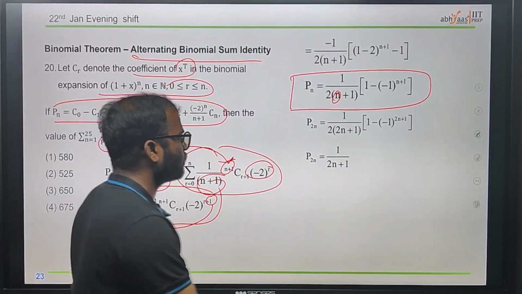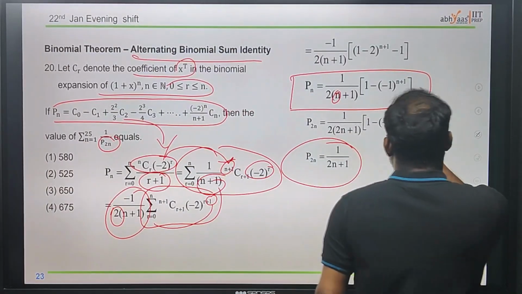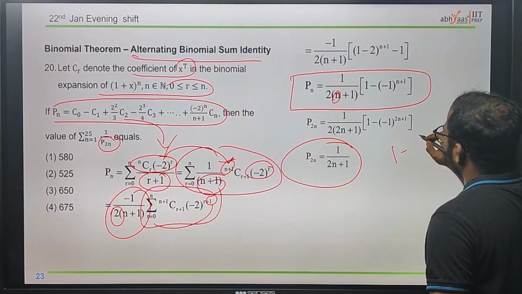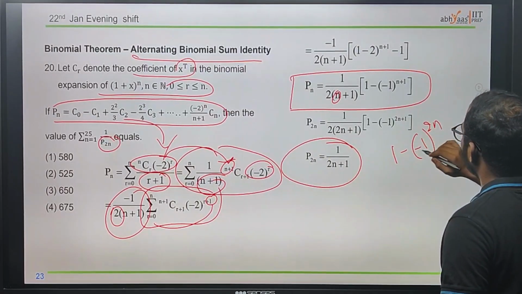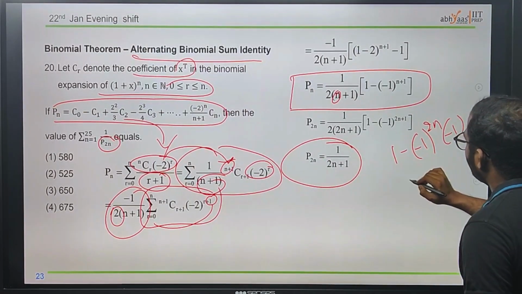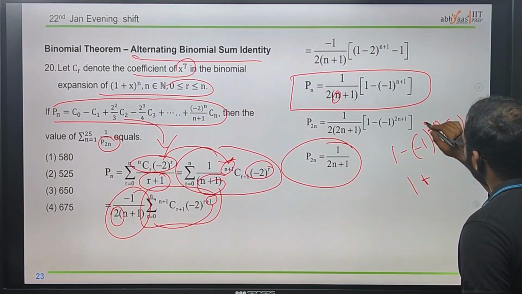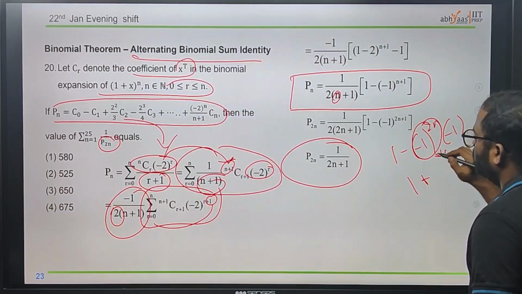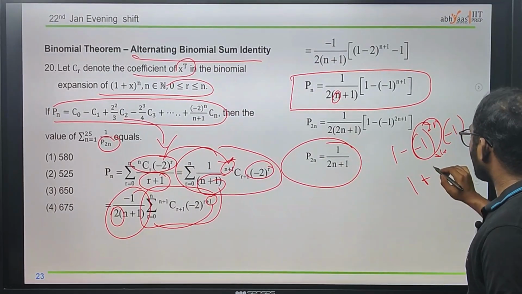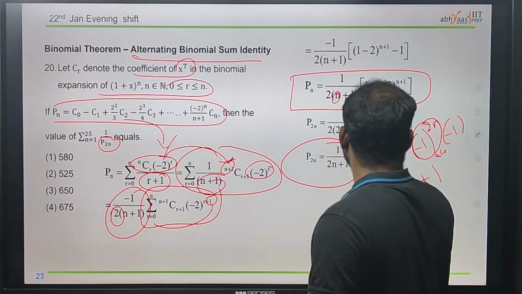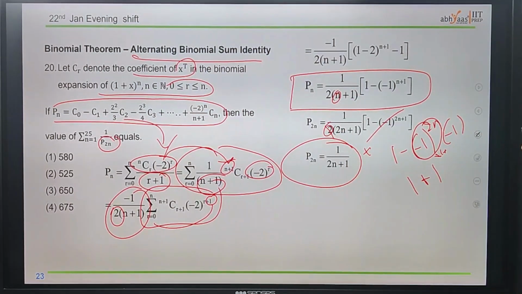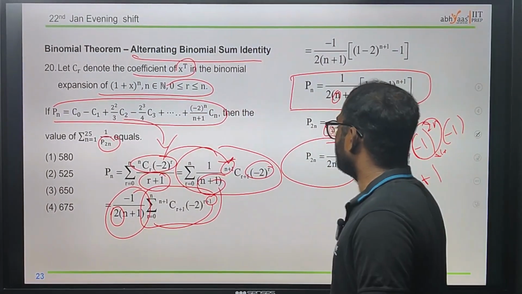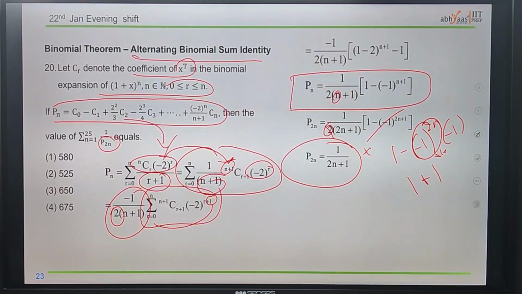We can easily find that P2n, since we have a square here, is 1 minus 1 to the power 2n. Since we have minus 1 here, we can take it as plus, so it will be all positive only. I hope you understood. And here we'll have plus 1. Since we have 2, it will be cancelled out. For that reason we have only P2n is equal to 1 by 2n plus 1.